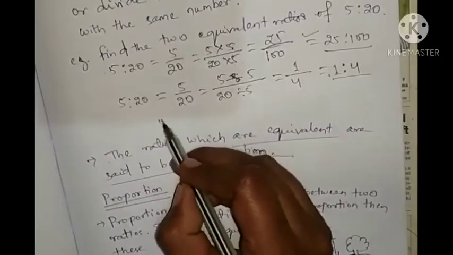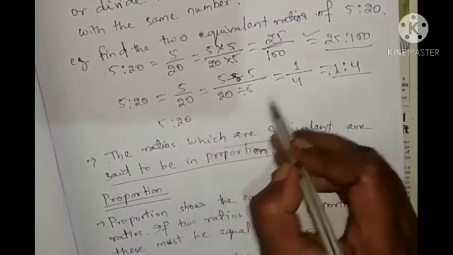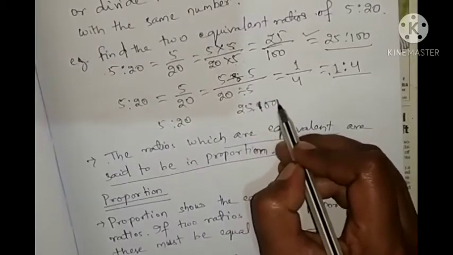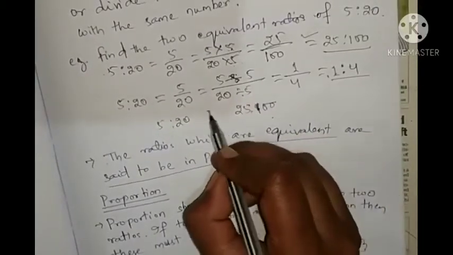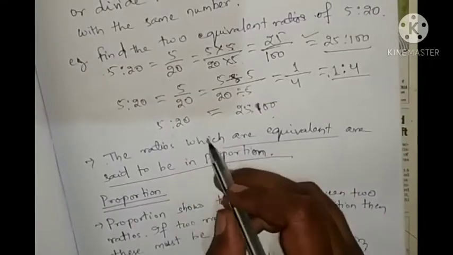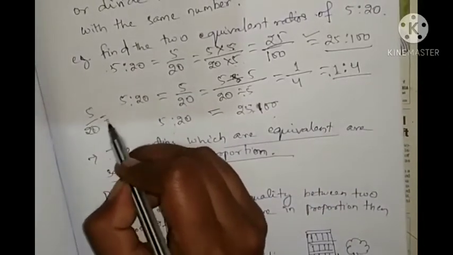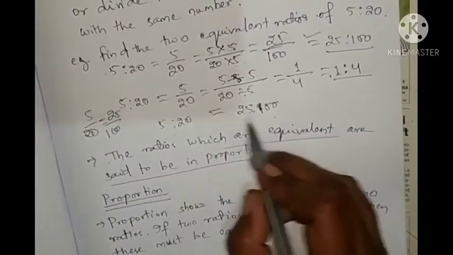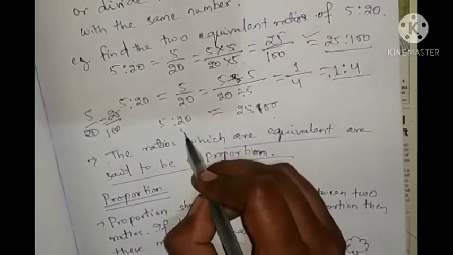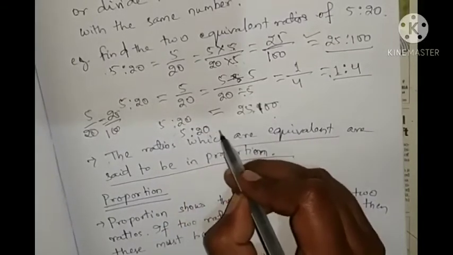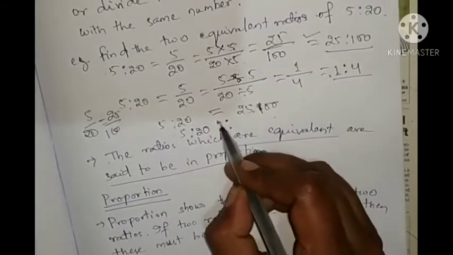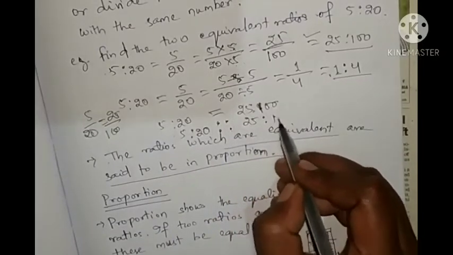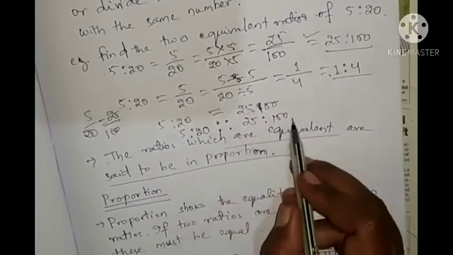So look at here, 5:20 and 25:100 are equal, because 5 by 20 equals 25 by 100. That's why 5 is to 20 equals 25 is to 100. This we can write as 5 is to 20 in proportion. The proportion sign is double colon, 25 is to 100. So look, they are in proportion.